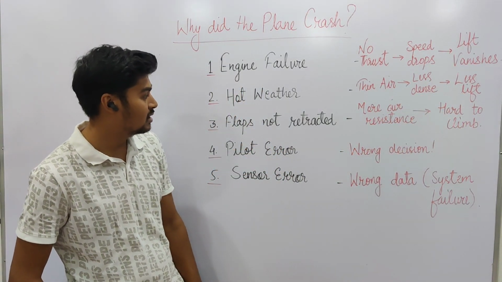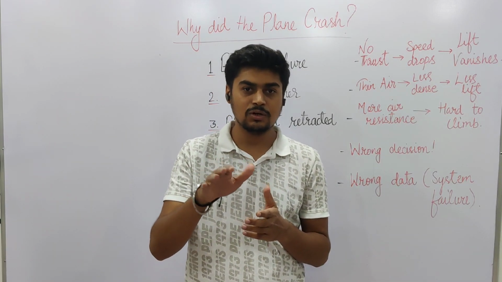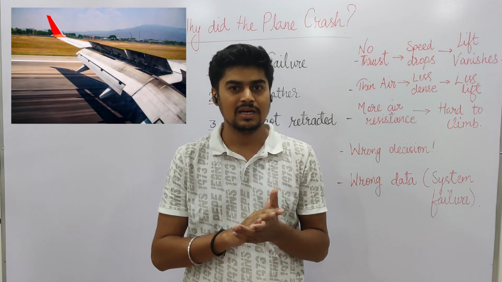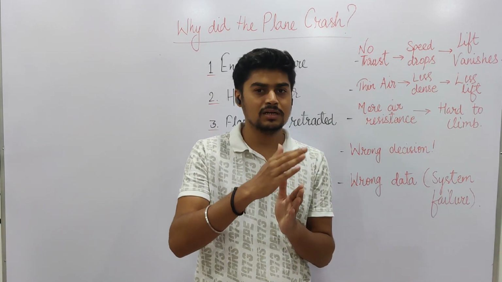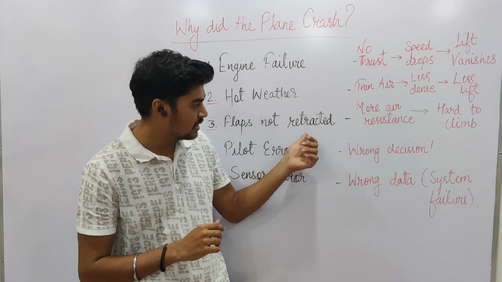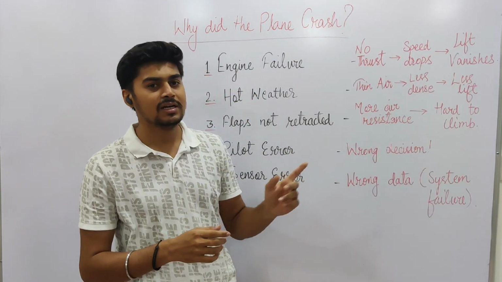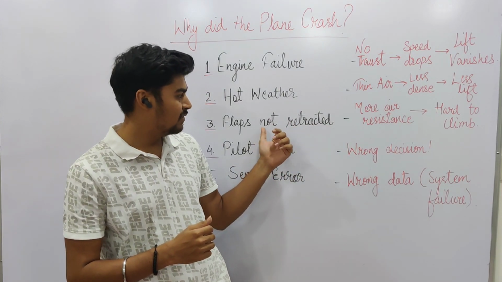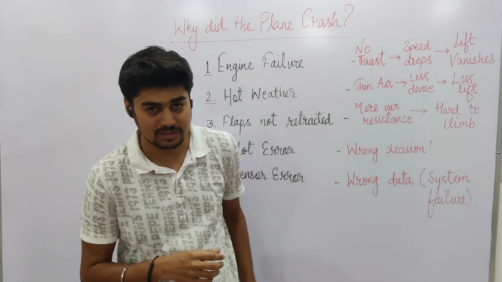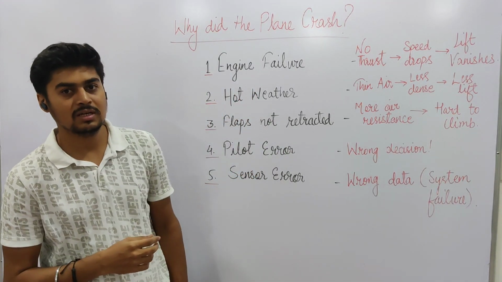Another possible reason, the third, is flaps. You might have seen during takeoff and landing, there is a structure on the wings that is called flaps that comes out, changes its shape and size, and that helps us during either takeoff or landing. Now, what if the flaps do not get back to their original position on time? That is called retraction. So, if the flaps are not retracted on time, eventually more air resistance it will have to face. It will be difficult for the plane to climb. So, hard to climb.